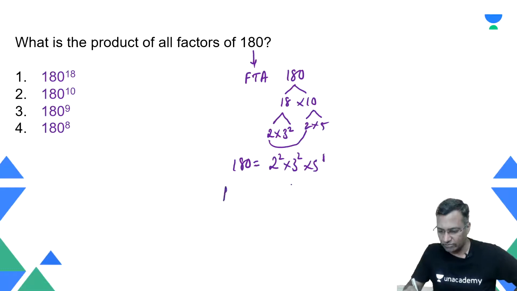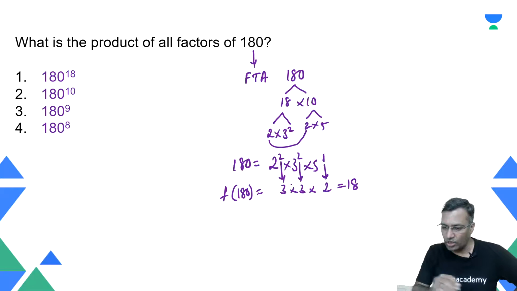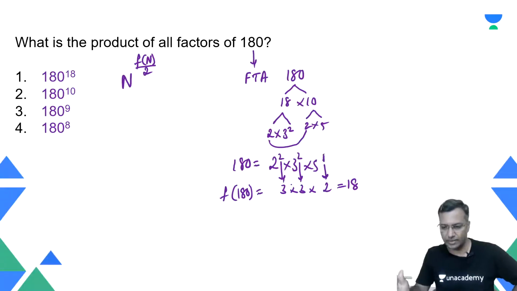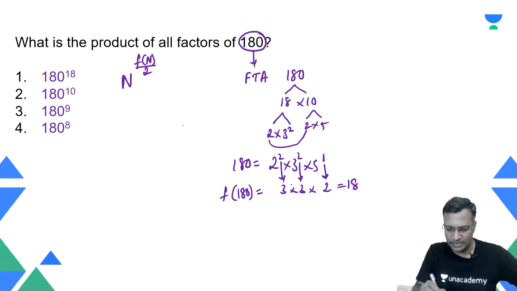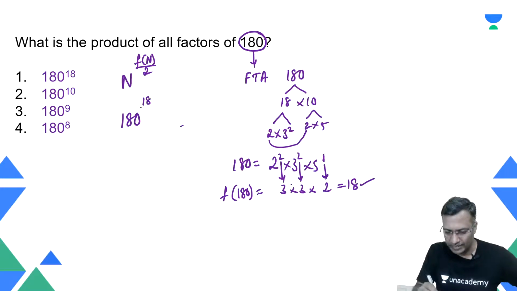Therefore, how many factors does 180 have? 2 becomes 3, 2 becomes 3, 1 becomes 2. So the total number of factors is 18. So 180 has 18 factors. Now the product of all the factors is one number raised to power factor pairs. That's what we were talking about. What is the number? The number is 180. Factor pairs is 18 divided by 2, which gives 180 raised to power 9.